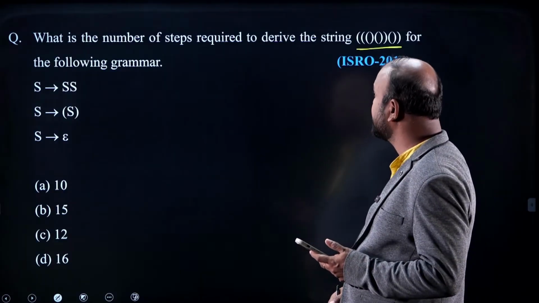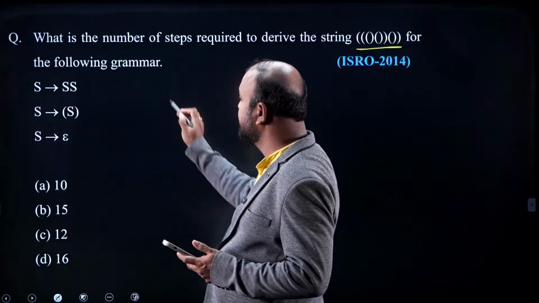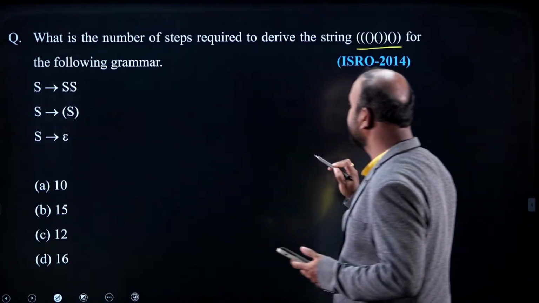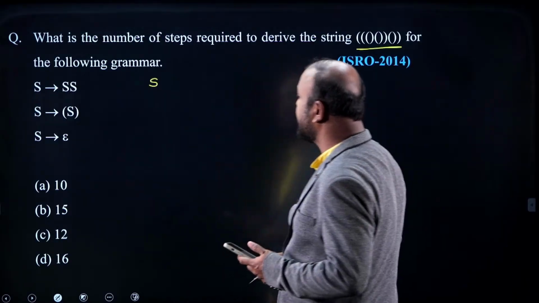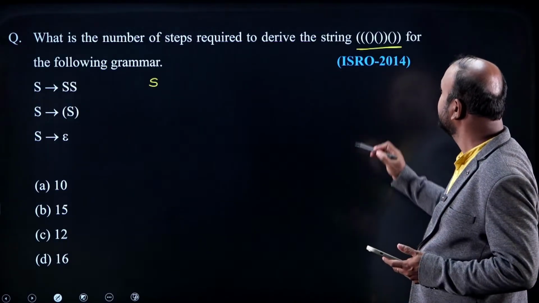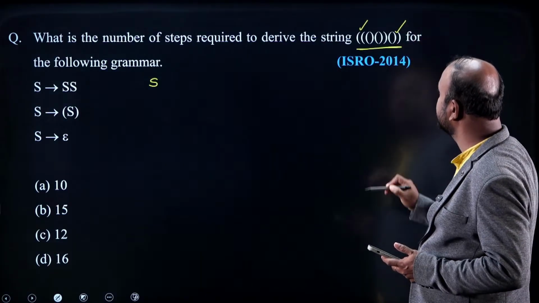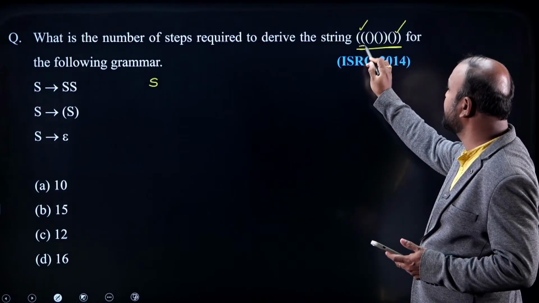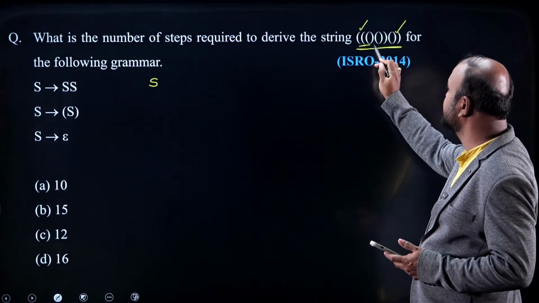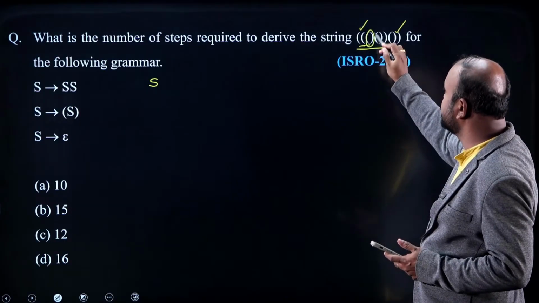What is the number of steps required to derive the string? Look at, we should go with S tends to SS or open S close. We should go with open S close only first. Why? Because you can look at how many opens, 1, 2, 3 opens, and for this one it is a close, for this open it is a close.